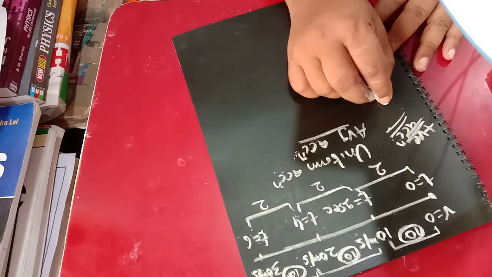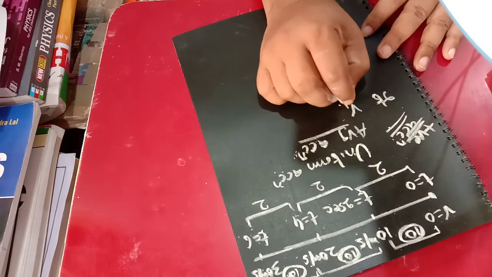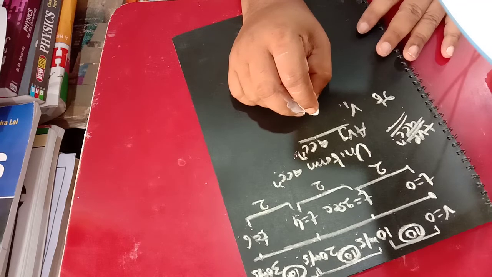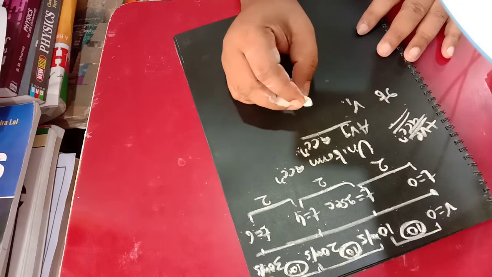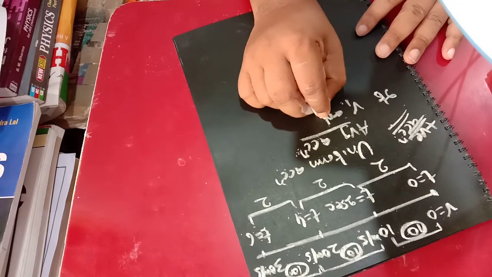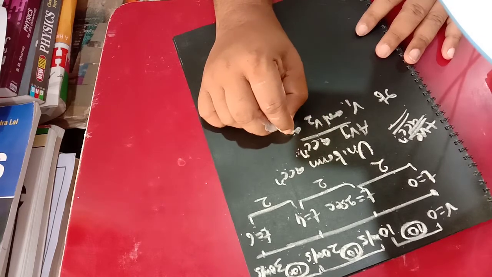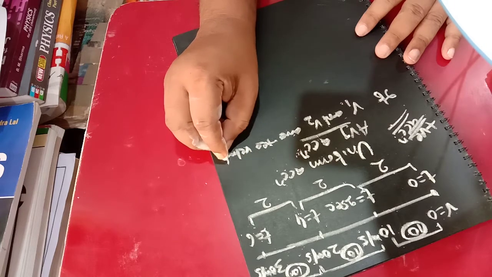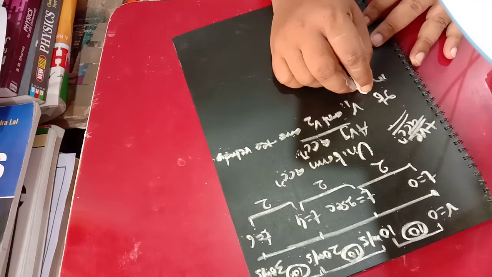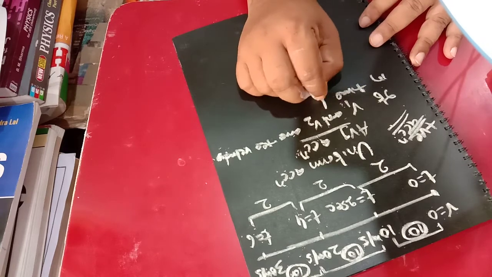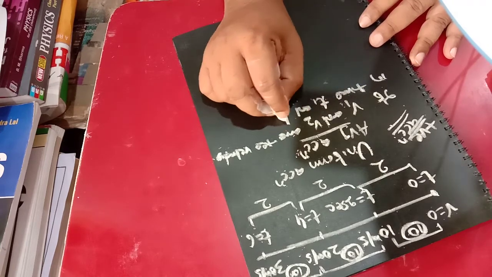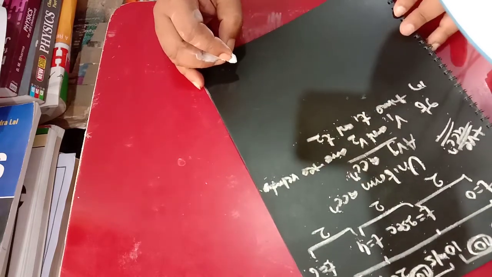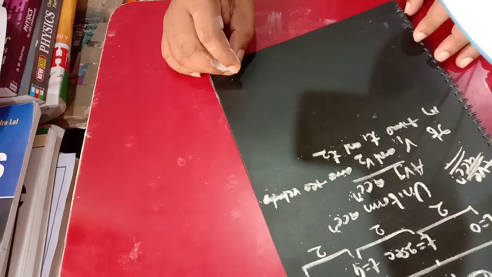Suppose v1 and v2 are the velocities at times t1 and t2. At t1 the velocity was v1 and at t2 the velocity was v2.